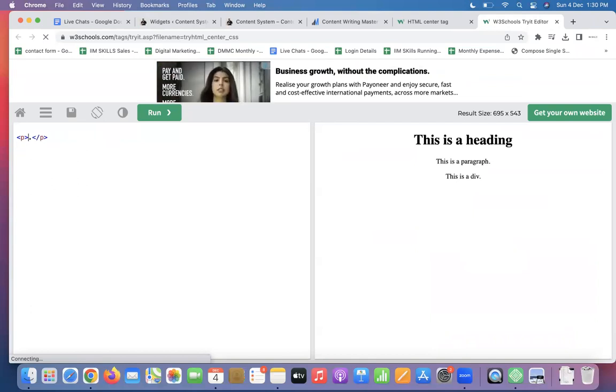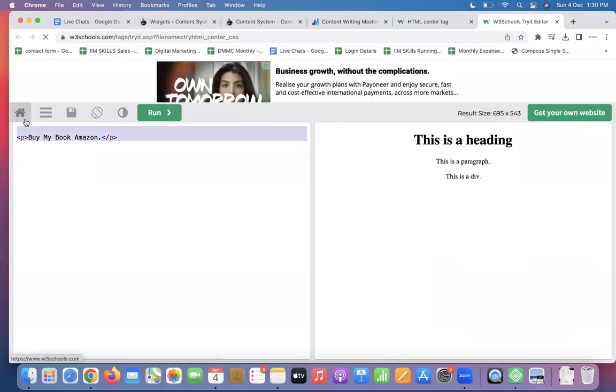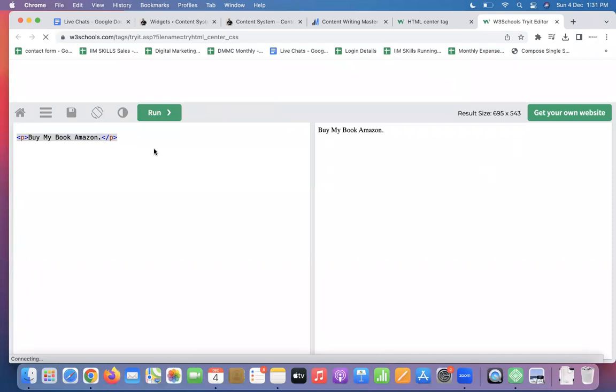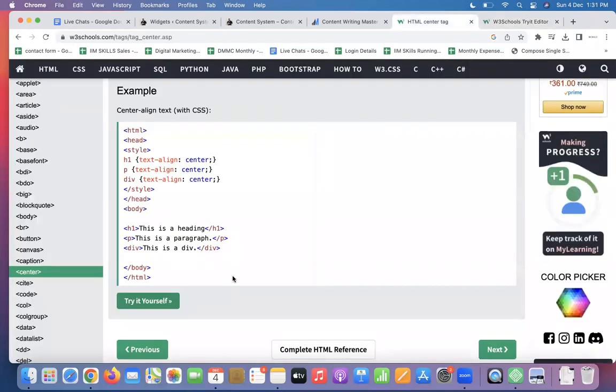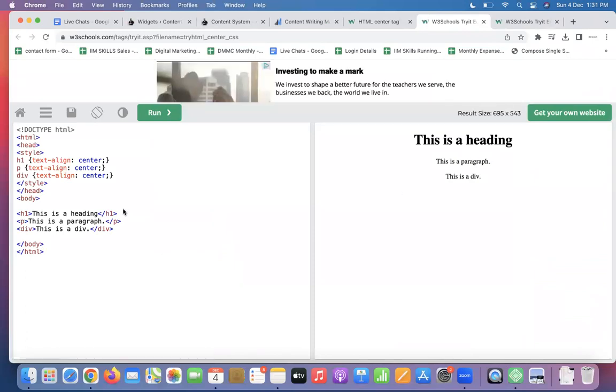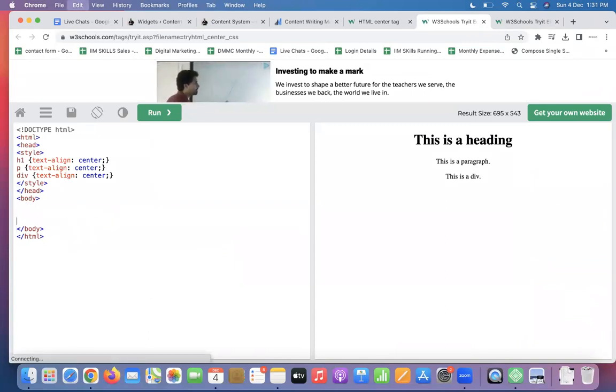This will be removed. This will be added.